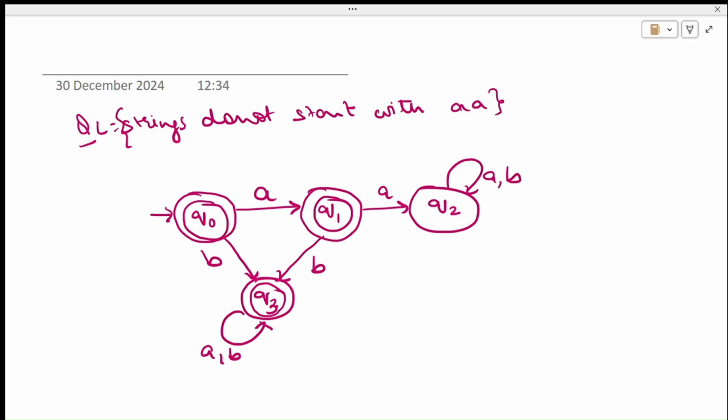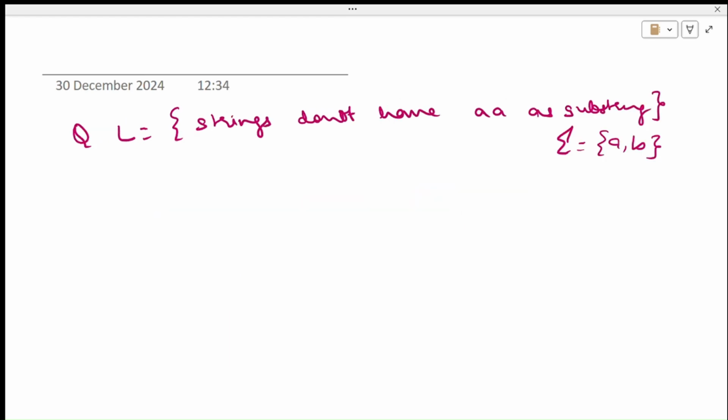See the next example. Strings do not have double A as a substring. We should not have strings having a double A as a substring. Null doesn't have double A as a substring, so it is accepted. Any number of B's should be accepted because it is not having a double A as a substring.